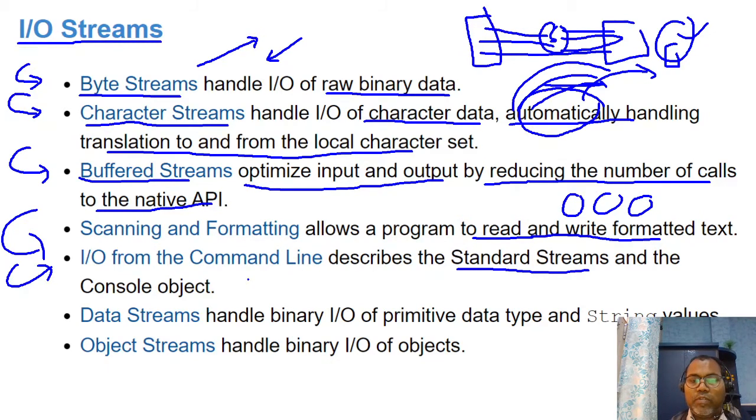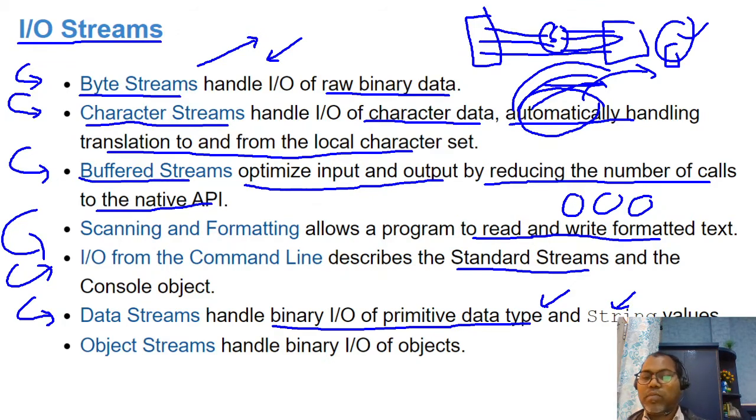And sometimes we have data streams, which handle binary input and output for primitive data and strings. For all the primitive data and binary strings, if you want to do some data streaming, that helps us here.